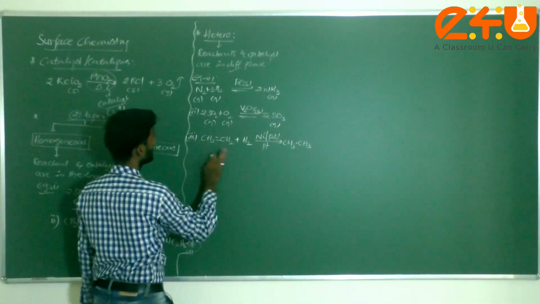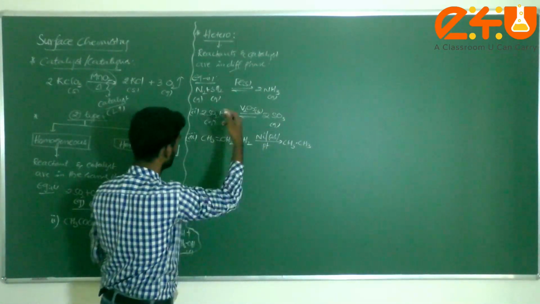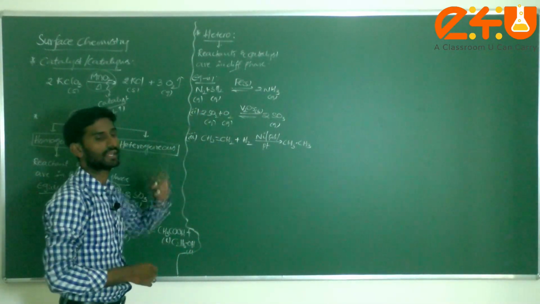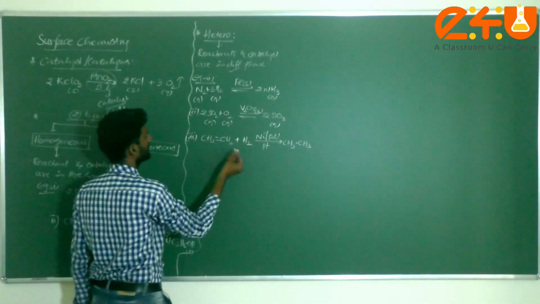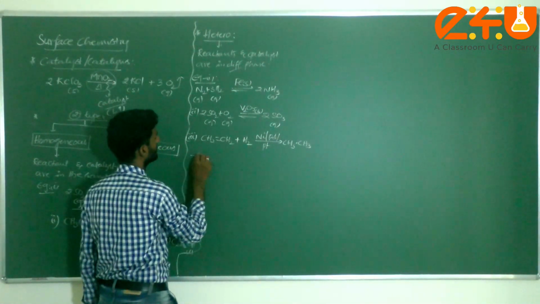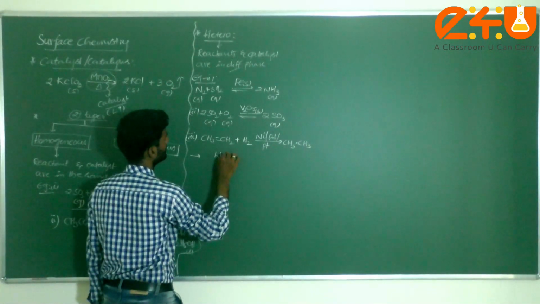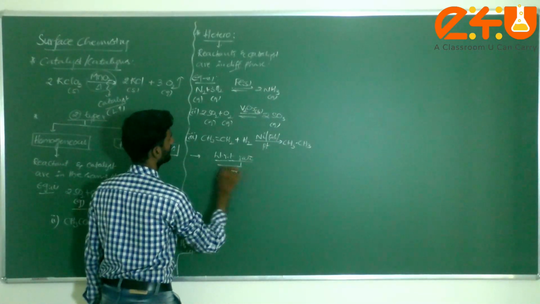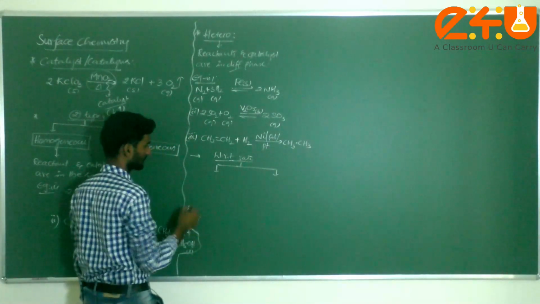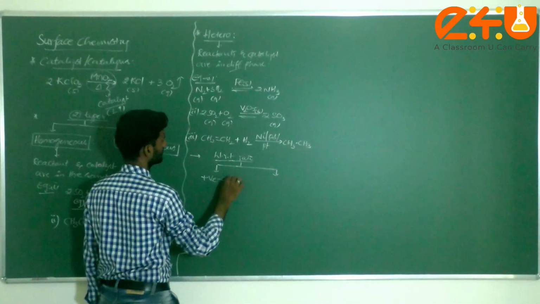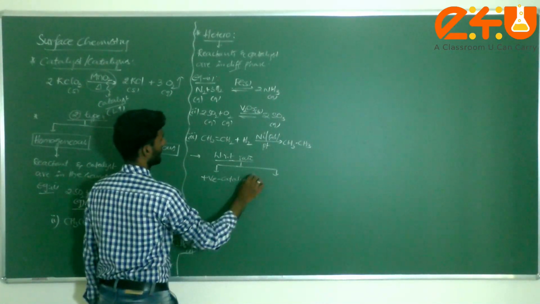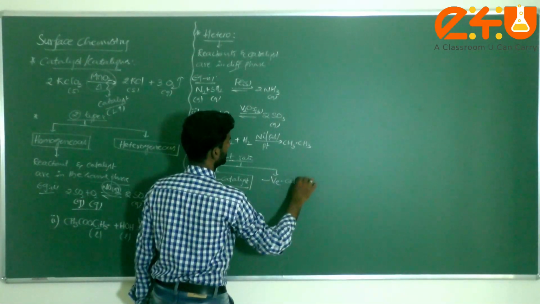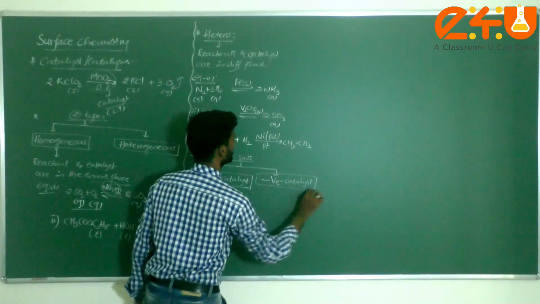Next one, this is with respect to phase, which we discussed, dear students. This is homogeneous as well as heterogeneous catalyst. Next, with respect to rate, we have the same, my dear students. With respect to rate, the catalyst has two types. One is a very important positive catalyst, and the second one, dear students, is the negative catalyst.